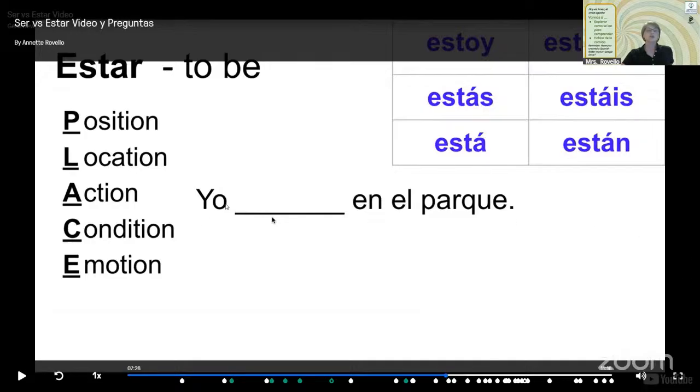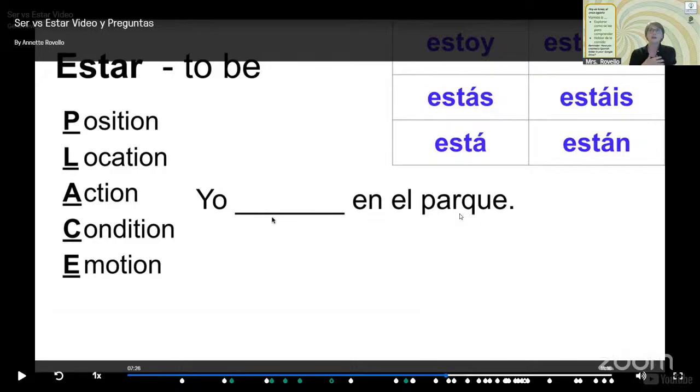So it says yo estoy en el parque, right? I am in the park. That's my location, my position, that's where I am. Estoy en el parque. Now, here's the funny thing. If we were to say here, yo soy, to a Spanish speaker it would make absolutely no sense. They'd laugh at us, right?